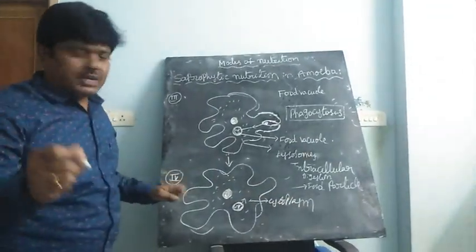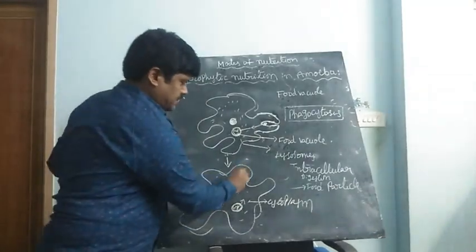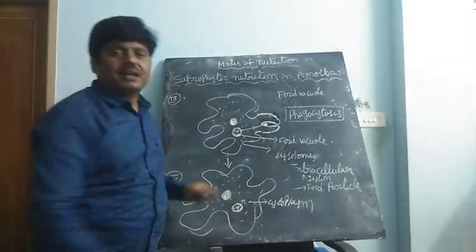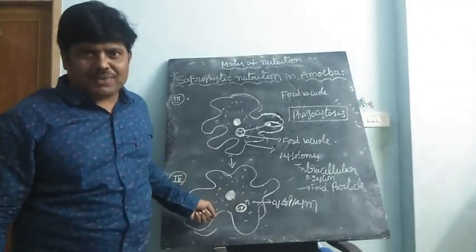The digested food is released in the cytoplasm. That cytoplasm supplies it to the entire body of the amoeba.